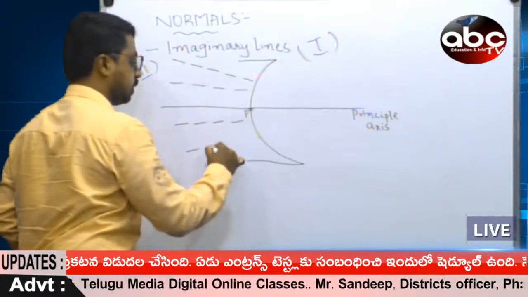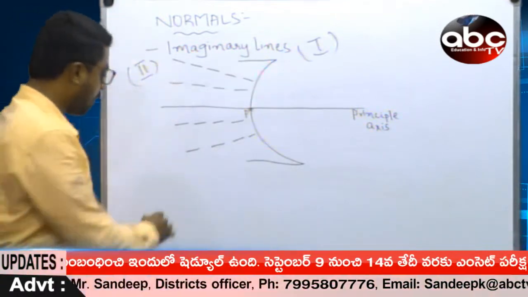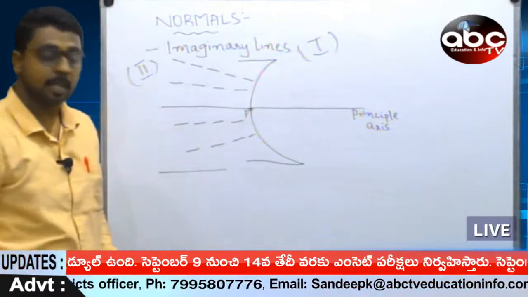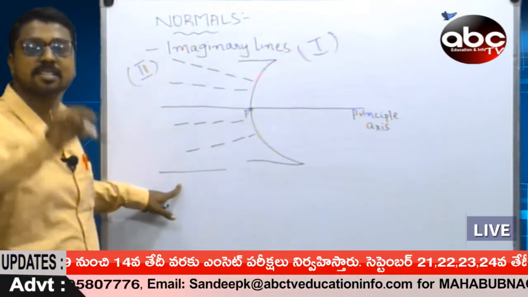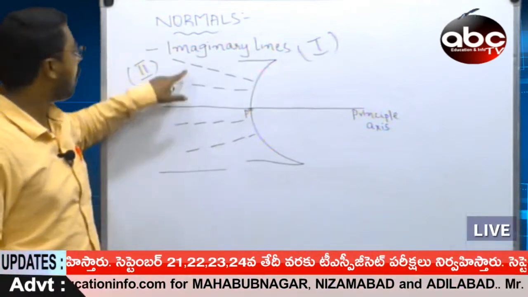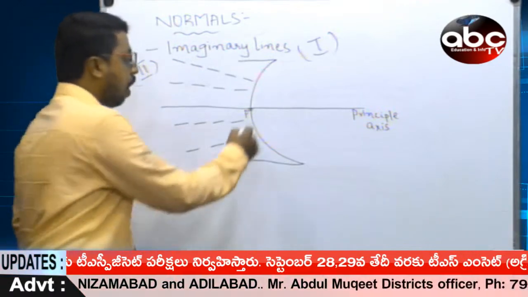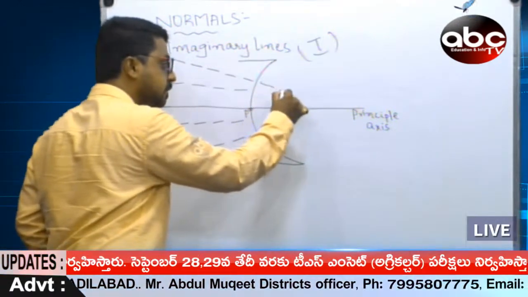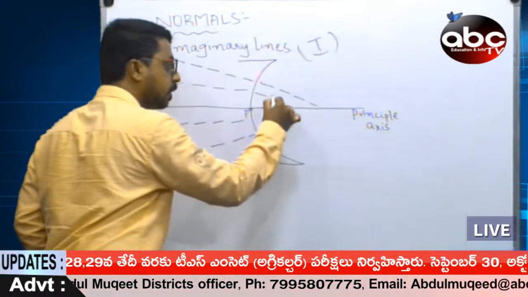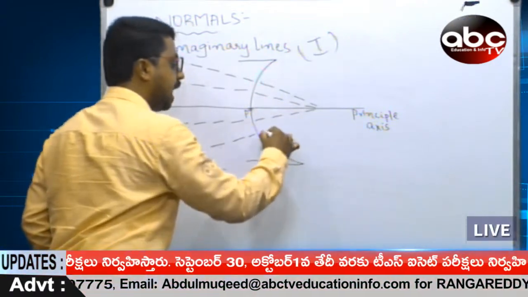Dear students, how am I drawing? Note the difference. I am not drawing a straight line. If I draw a straight line, it is really existing. Whereas I am drawing dotted lines. A dotted line is nothing but an imaginary line. You see, all these lines are meeting at a point.